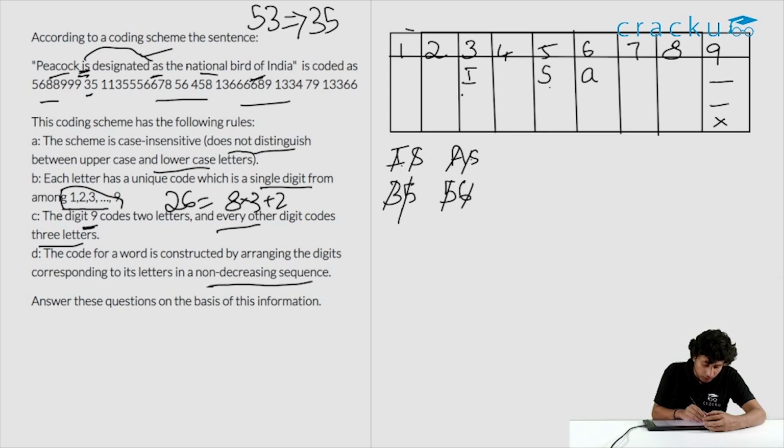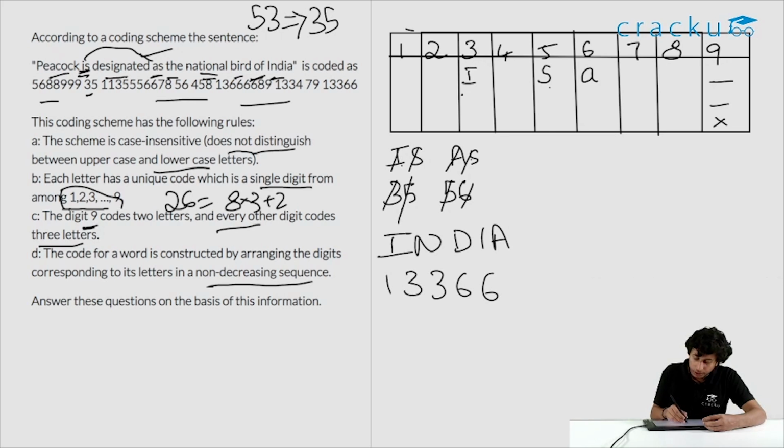Shall we target 'peacock'? There is nothing in that. Shall we target 'designated'? There is I, S and A, but it's a very big word. It's better to stay away until the last. Then there is nothing in common. There is 'national', again a little big word. We have 'bird', there is 1 letter in common. And lastly we have 'India'. India has 3 of them. I comes twice and A comes once. So the best one would be to target India. Let's write down India. India is coded as 13366.